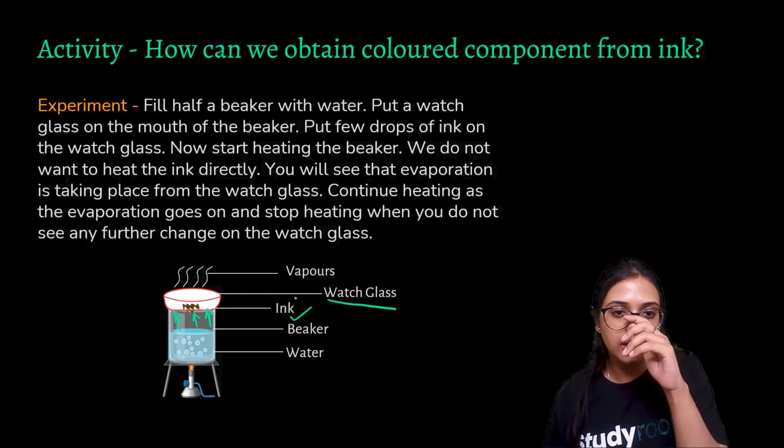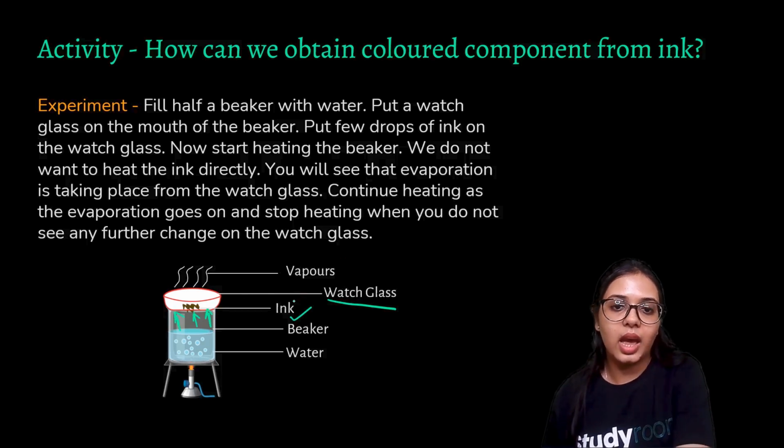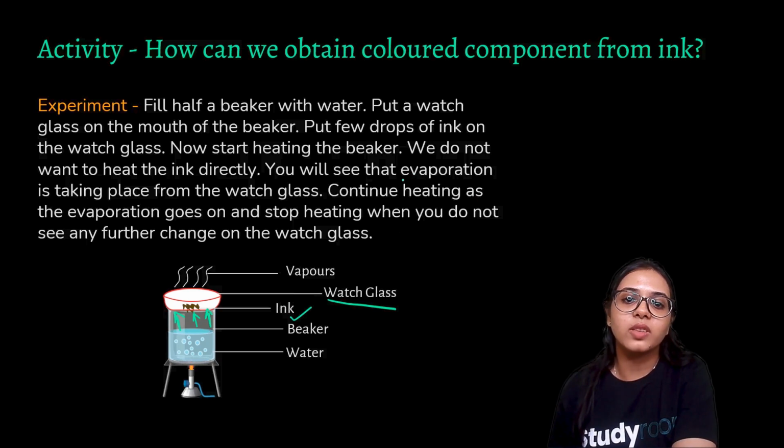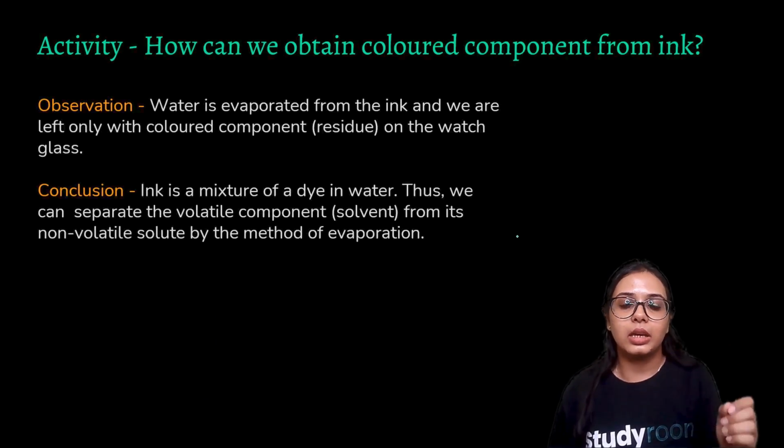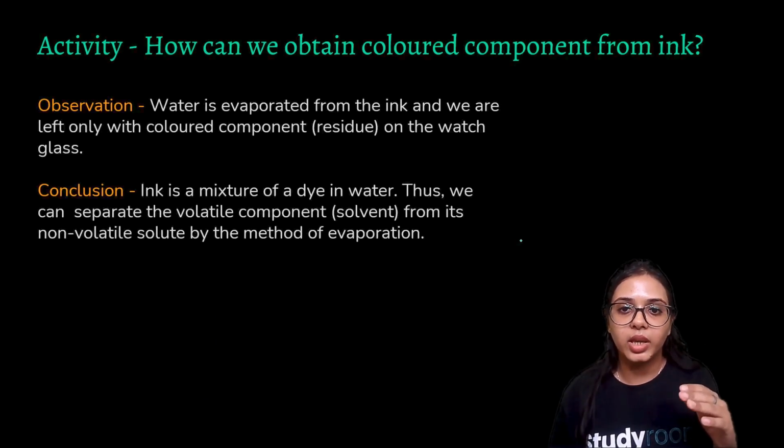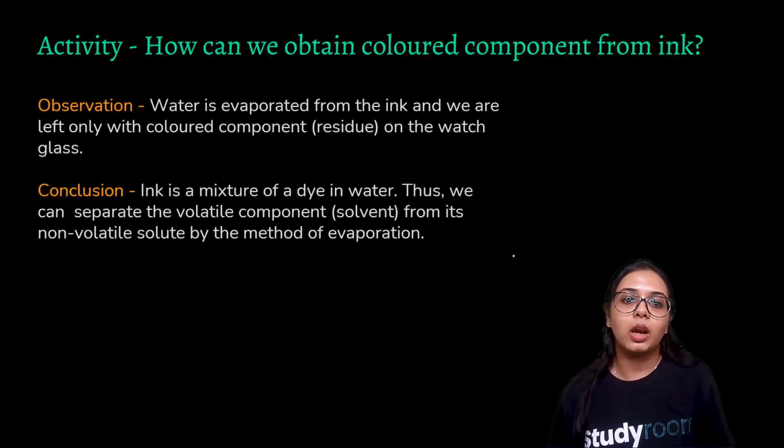So we are indirectly heating the ink, and because of this, evaporation occurs. When this evaporation occurs, we observe that water is evaporated from the ink and we are left with only the colored component, the residue, on the watch glass.